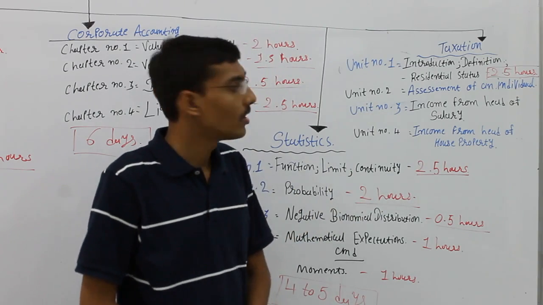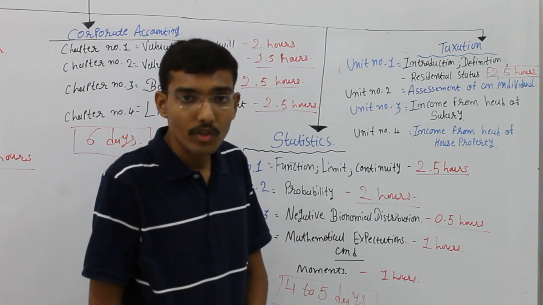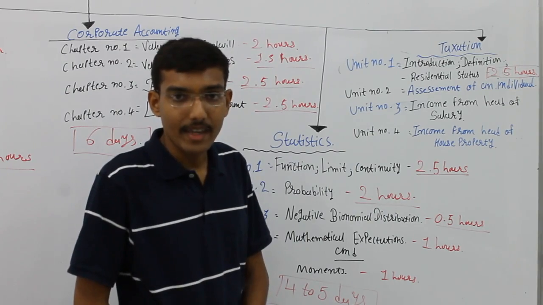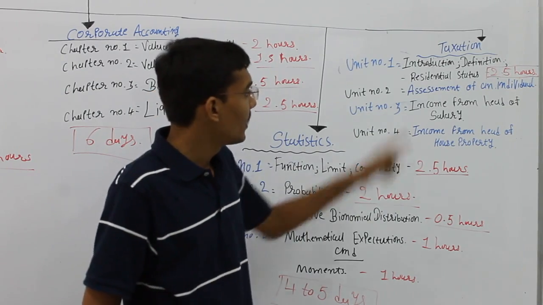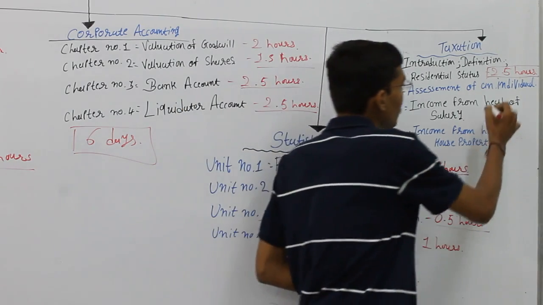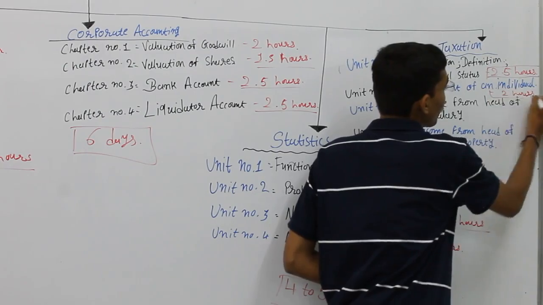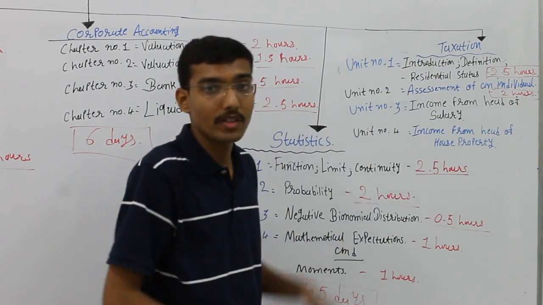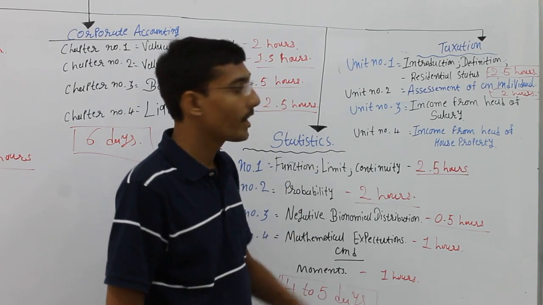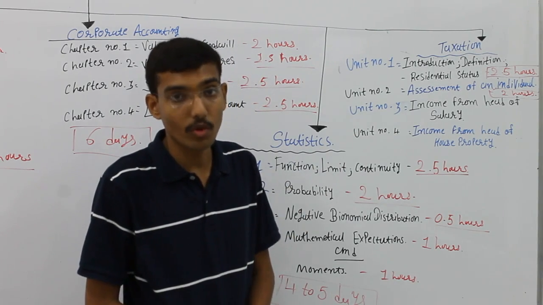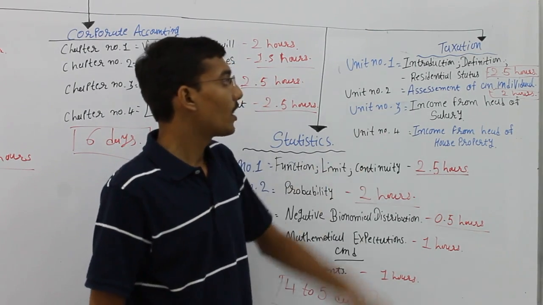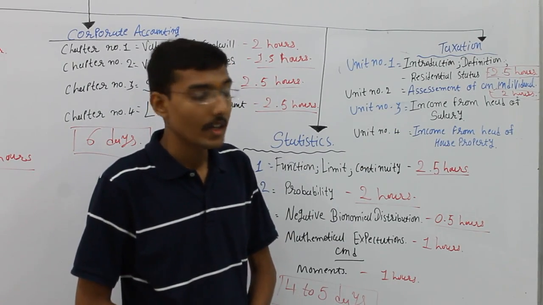Unit number 2, assessment of an individual, is totally theory chapters, nothing else. It may take maximum 2 hours if you study this chapter in depth. Unit number 3, most important, income from head of salary.